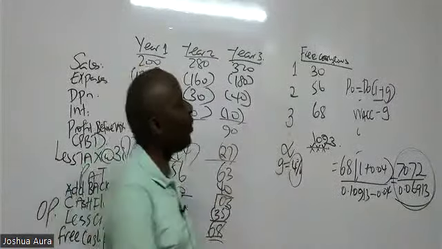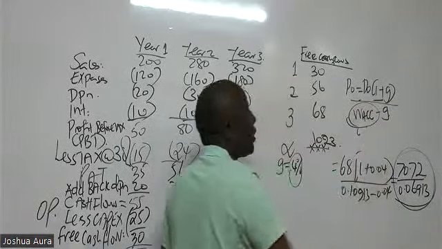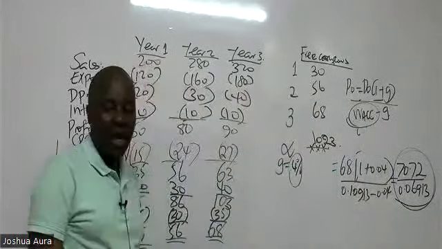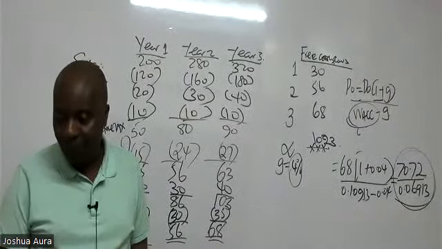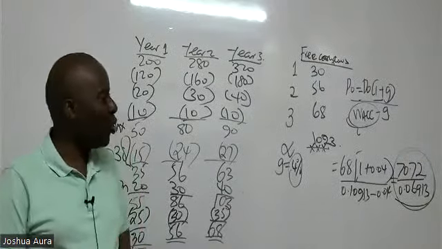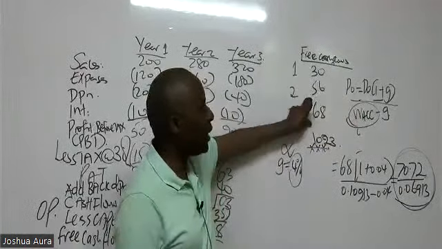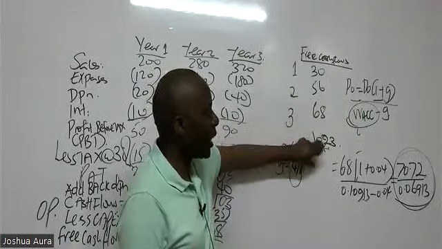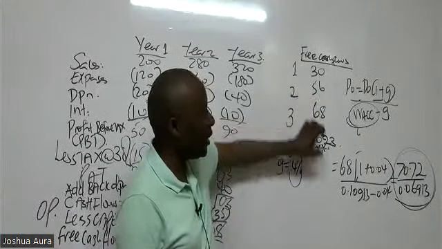So what have we said? For company valuation, we shall always use the weighted average cost of capital. Great. So explain 68 as our D0. Remember, D0 is the most current dividend. The most current dividend is this one here, 68. This is the most current dividend that I shall use to value this.